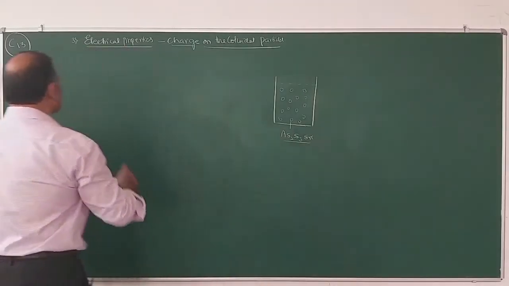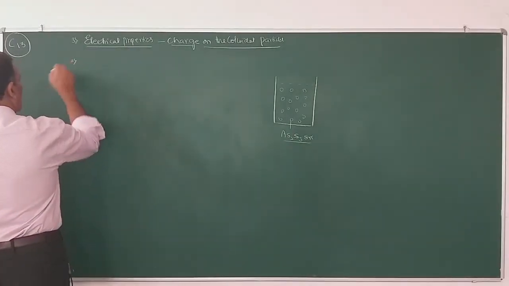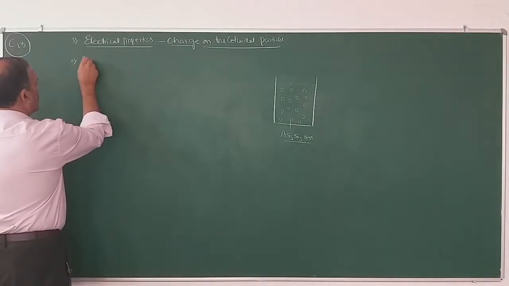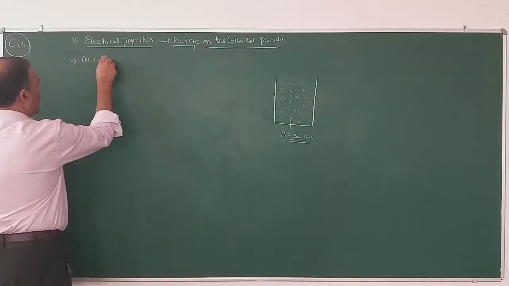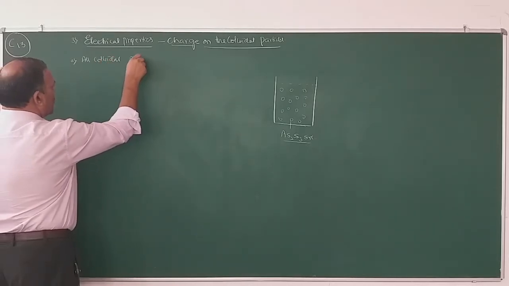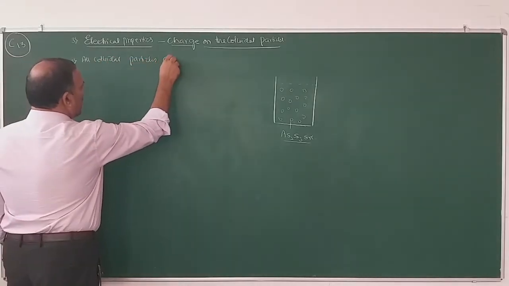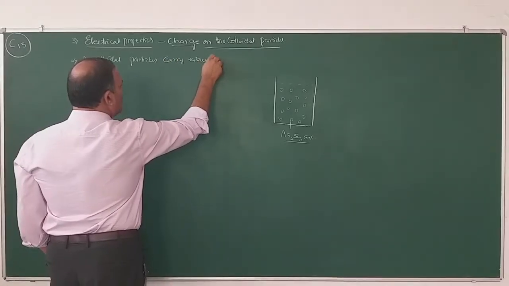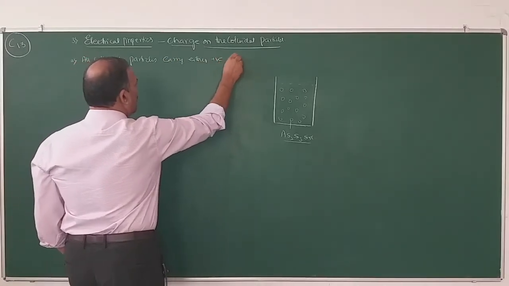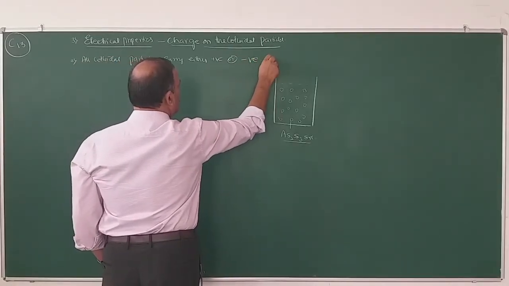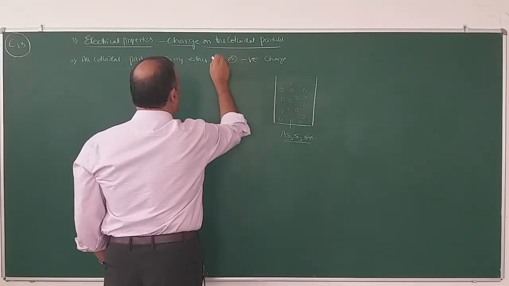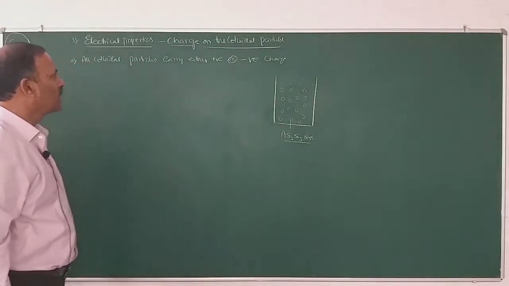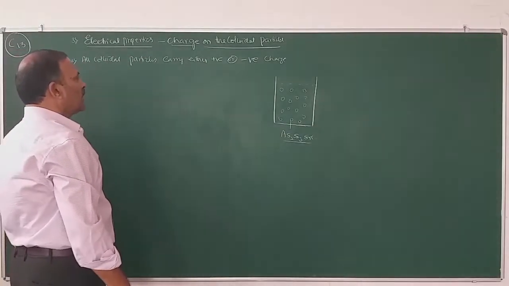So according to electrical property, the first point is, all colloidal particles carry either positive or negative charge. All colloidal particles in the colloidal solution carry either positive or negative charge.